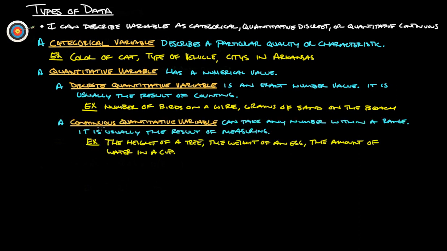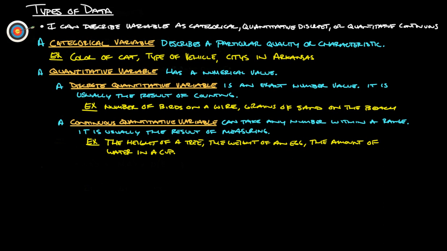There's also a continuous quantitative variable. This can take any number within a range. It's usually a result of measuring something. For example, the height of a tree, because you could say it's 17 feet tall. It's actually 17 feet 3 inches. Maybe it's 17 feet 3.4 inches. So you could go to any degree of accuracy. So that's what makes it a continuous quantitative variable. Also, the weight of an egg would work, or the amount of water in a cup. You could measure it to any specific degree of accuracy.